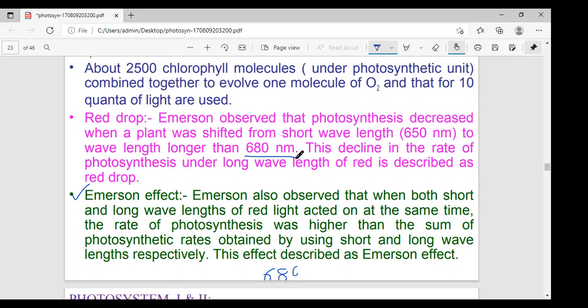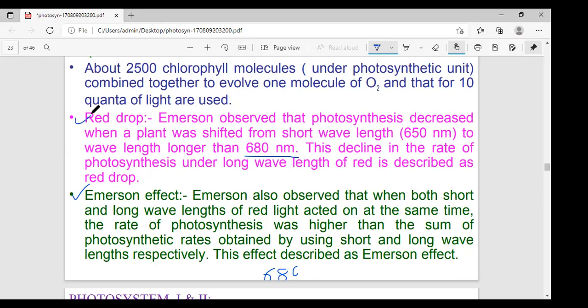The lower the rate of photosynthesis. Observe and listen carefully here. Emerson observed in the chlorella plant that with red light of longer wavelength, longer than 680 nanometer, the rate of photosynthesis is lower. What happened here? Photosynthesis is very low. This decrease in the rate of photosynthesis at higher wavelengths of red light is called the red drop.